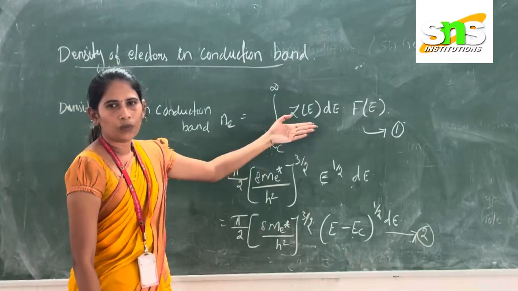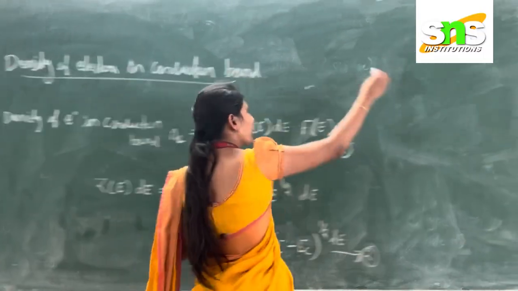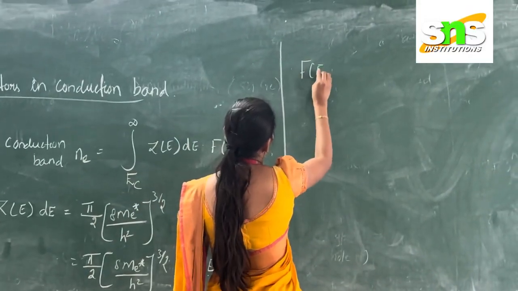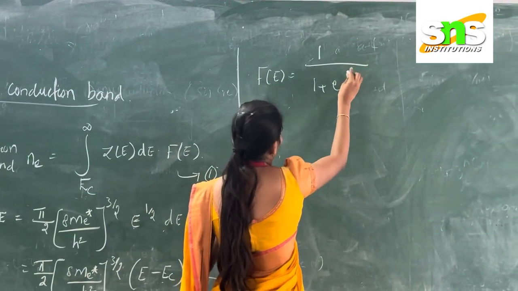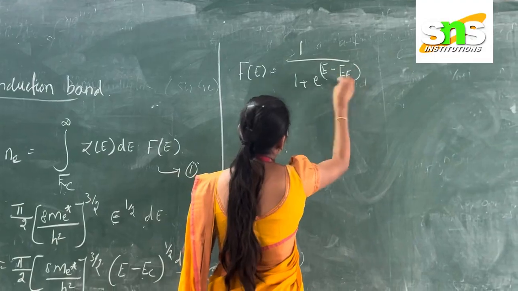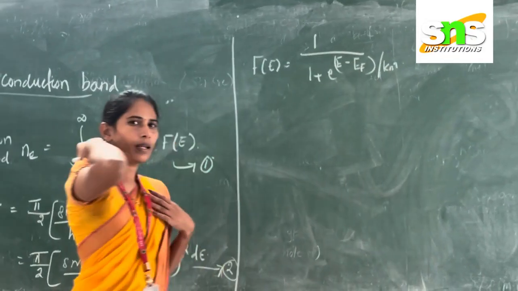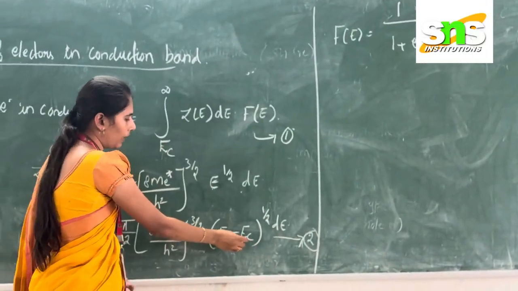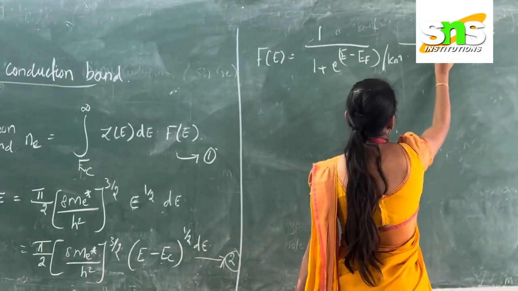We calculated the value for g(E) into dE. Next we find out the value of f(E). f(E) is nothing but the Fermi distribution function, that is f(E) is equal to 1 divided by 1 plus e power of (E minus Ef) divided by kT. In this case, Ef is the Fermi energy level and Ec is the conduction band energy level. So this is equation number 3.